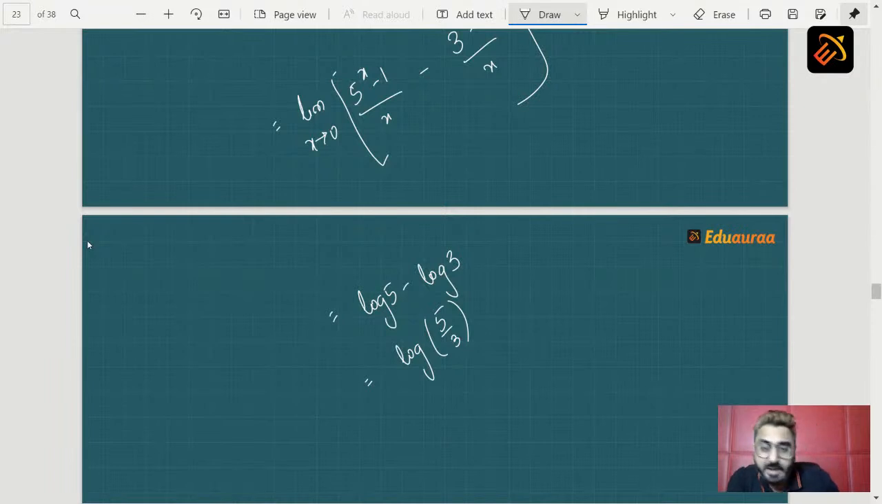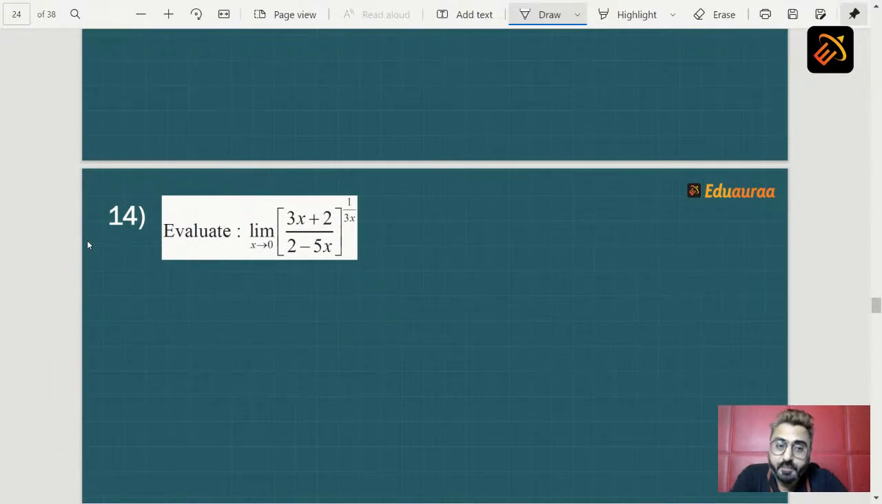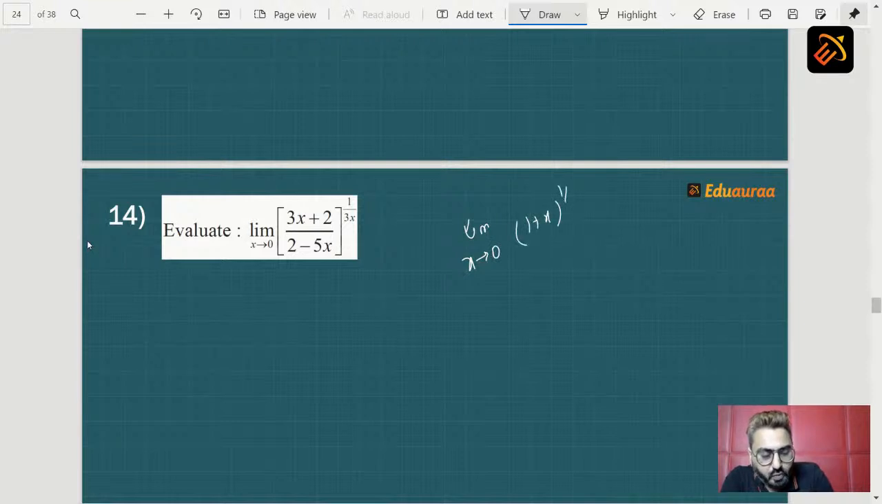Now let's move on to the next question. And again students, the next question is a homework question. How to solve this? The question is evaluate limit x tending to 0, (3x plus 2 upon 2 minus 5x) raised to 1 by 3x. Which formula? Does this remind you of any formula? It will be limit x tending to 0, (1 plus x) raised to 1 by x. What is the condition to apply this formula? The condition is x tending to 0, 1 plus should be there, and both x should be the same, which we don't have.